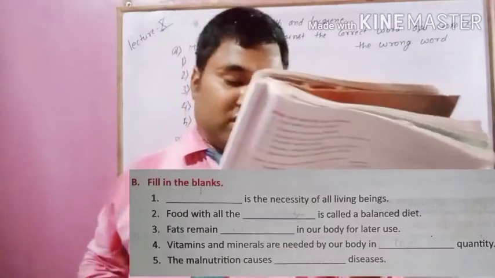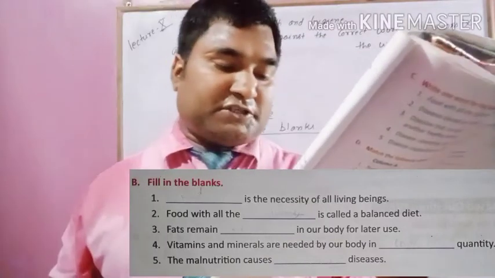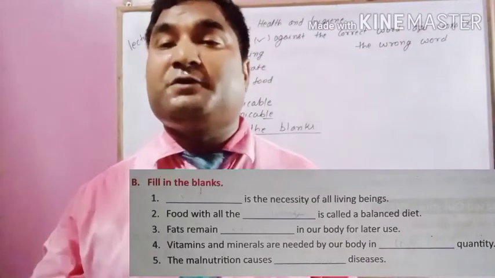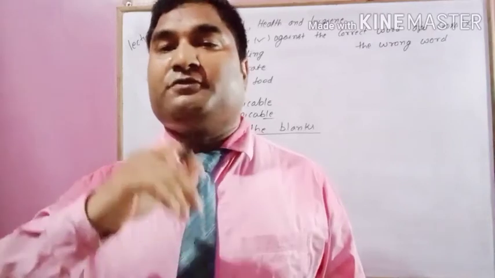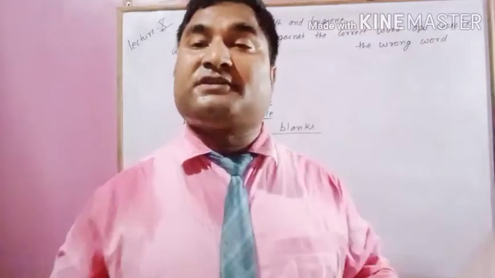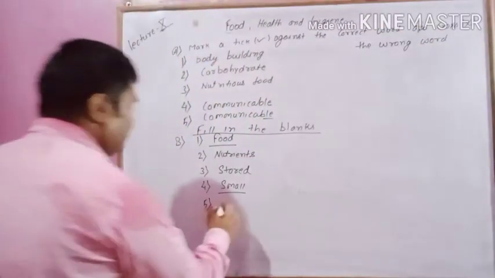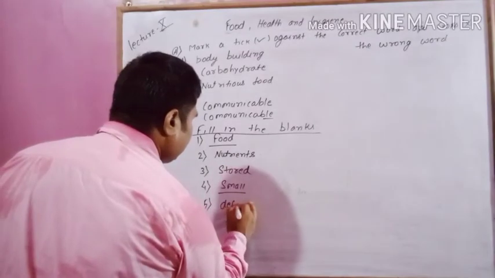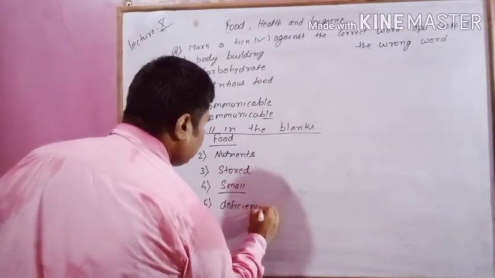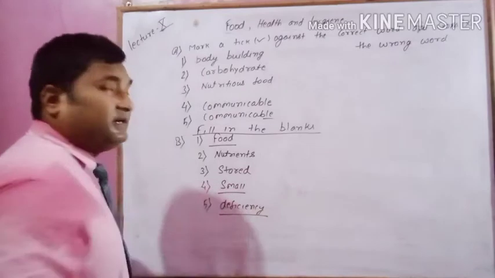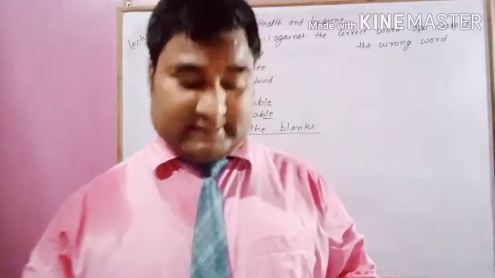And fifth, malnutrition causes, malnutrition means lack of nutrition. So malnutrition causes deficiency disease.